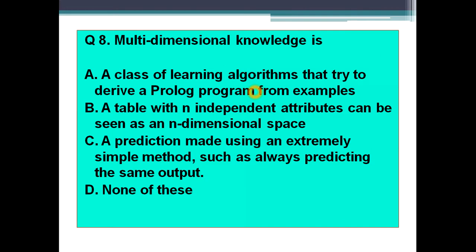Let me give you an example. Suppose you have a table student and the attributes are, say, student ID, student name, and student class information. So these are attributes. But if I consider them as separate dimensions, then that is a three-dimensional table. Clear? Similarly, for n independent attributes, if we consider them as separate dimensions, then this will be a multi-dimensional knowledge space, and that will have n dimensions.